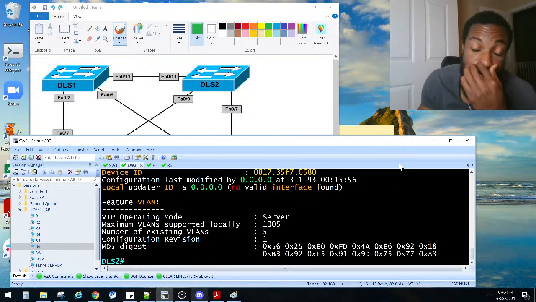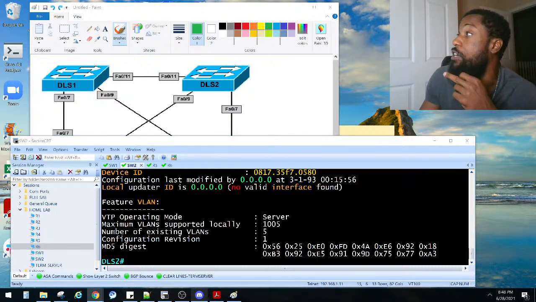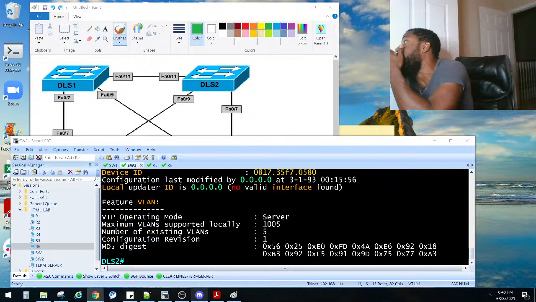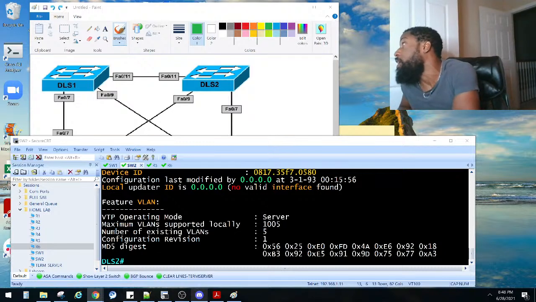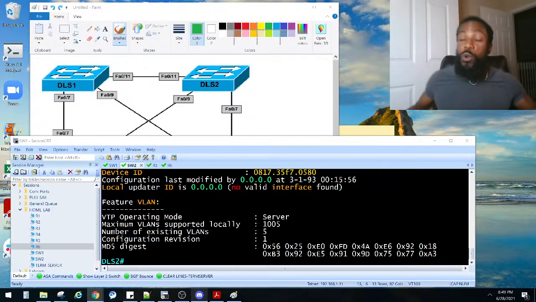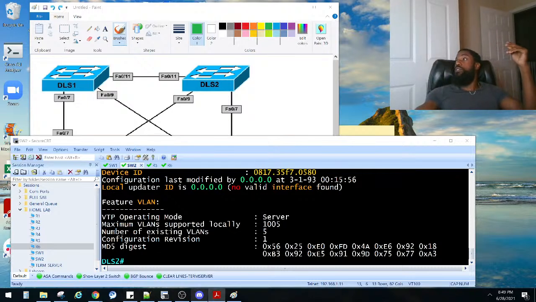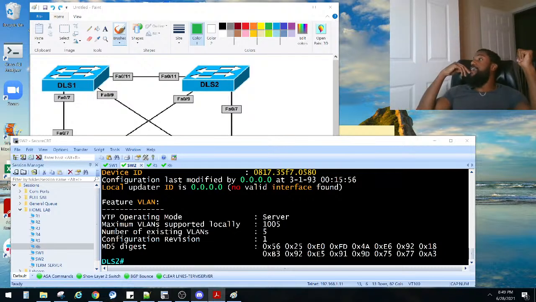It's either server or transparent. I like Paul B's answer. Transparent is a good mode that we should keep them on. Transparent mode will pass VLANs on from one switch to another. Correct. Now, there is 4 modes though. There's VTP transparent mode, right? There's server mode. There's client mode. What is the 4th mode? It's a tricky one. And then he did say that they all should be able to create, delete, and modify.